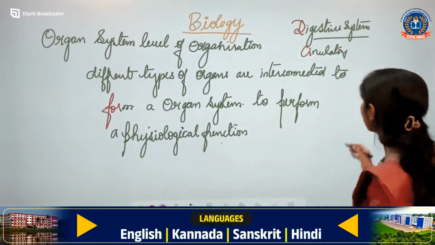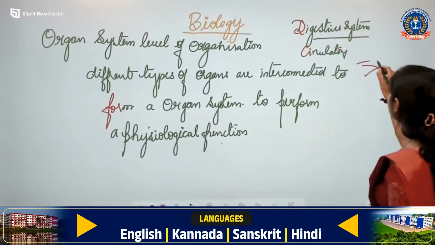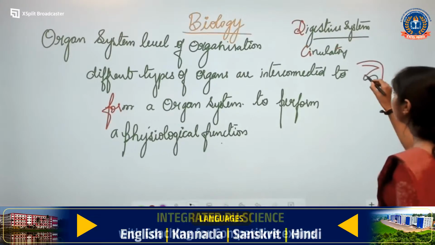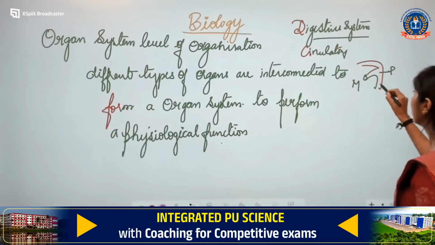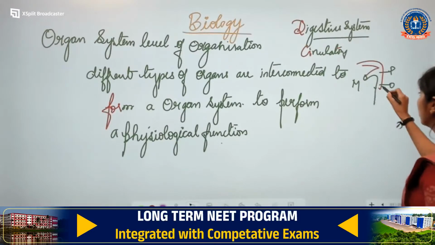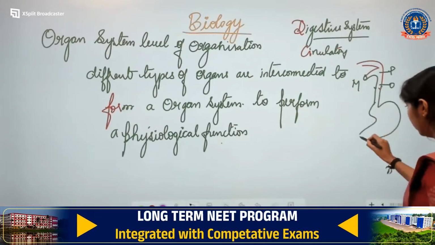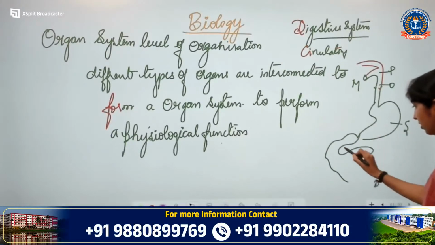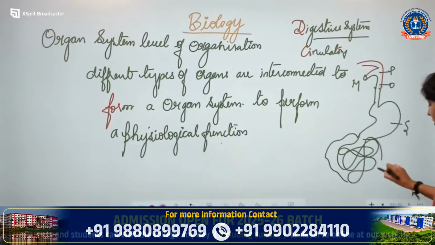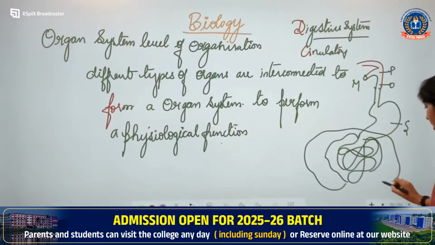So, when I say digestive system, it starts with the mouth, correct? It starts with the mouth, then it has a pharynx, it has a esophagus, then stomach, then the small intestine, then there is a large intestine.